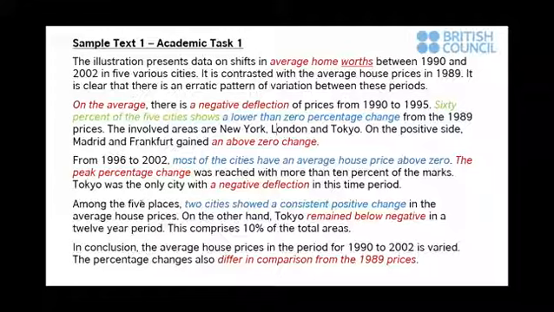Finally, if we look at grammatical range and accuracy with reference to the band descriptors, we can see that while there are examples of both simple and complex sentences, they're mainly simple sentences, and the text could have been improved by making more use of complex sentences. There are occasional slips in grammar, such as "60% of the 5 cities shows", but these really don't cause any problem for the reader.